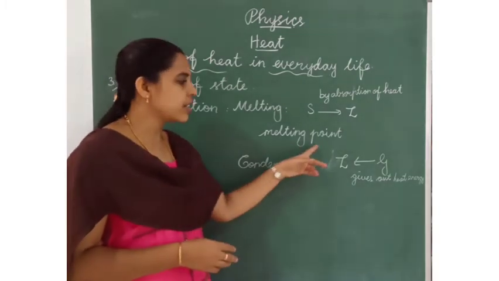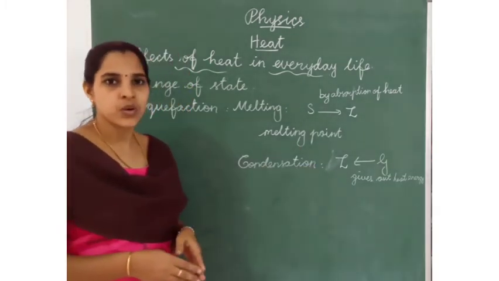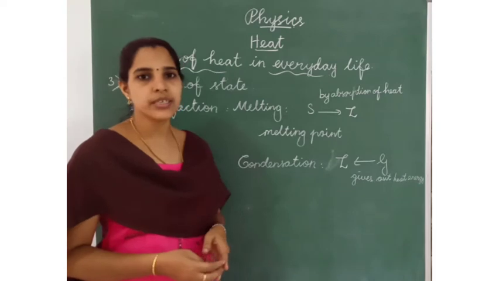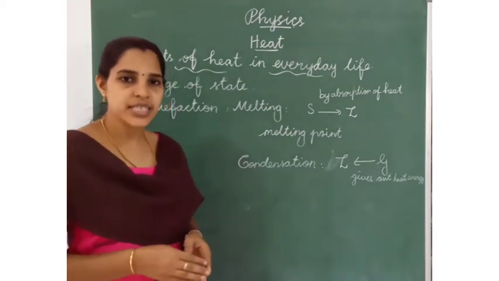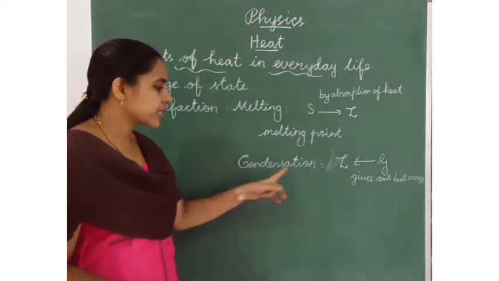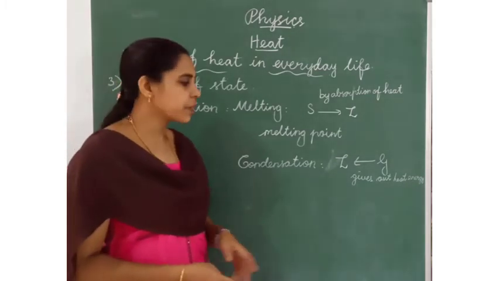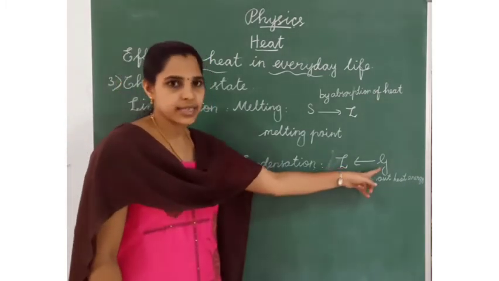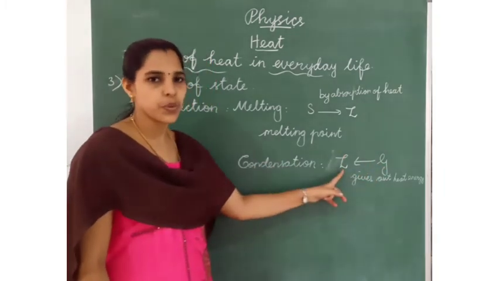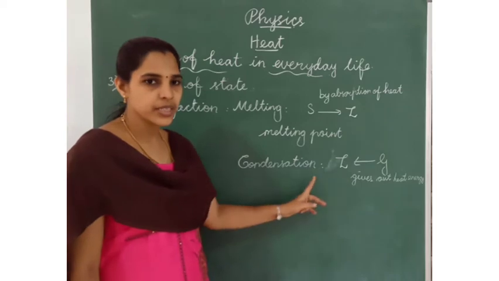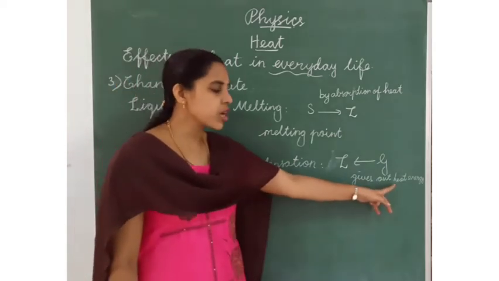What is the melting point of water or ice? 0. Next, condensation. Condensation means the state of gas changes into liquid. This process is called condensation. Here it gives out heat.